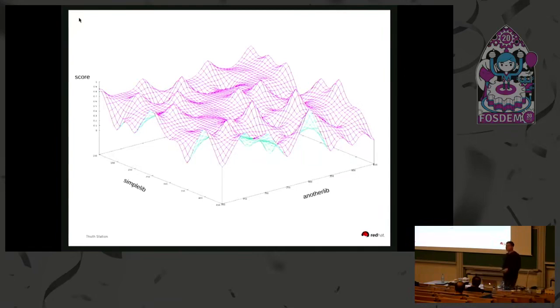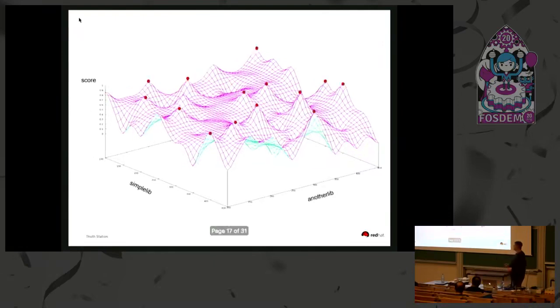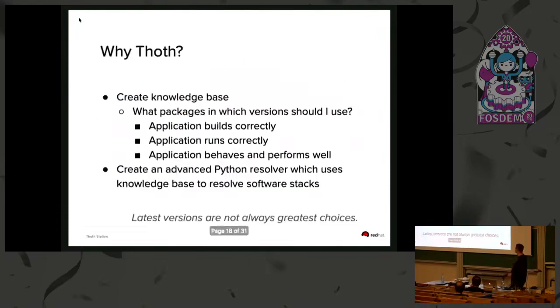But it can also be a combination of these two or any other metric you could think about. What we are looking for are these spikes, values that have a very high score, and we assume that the scoring function returns higher values for software that is good for our use case. So that's what we are looking for.